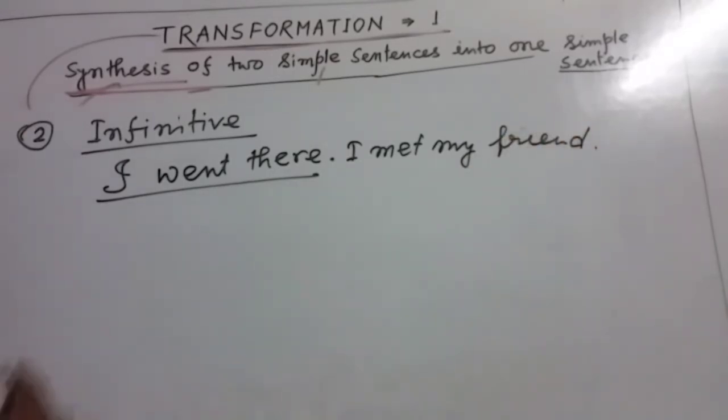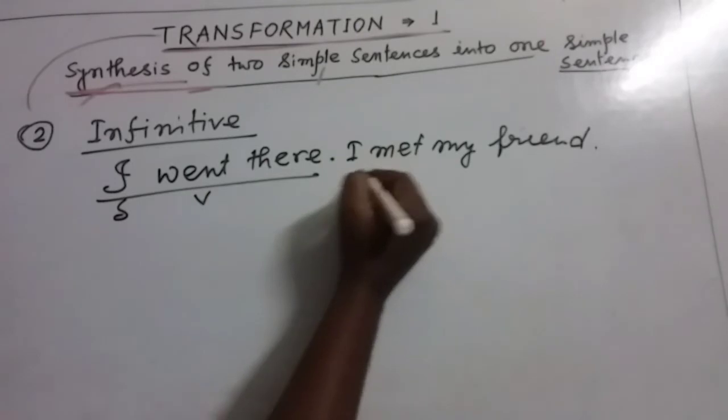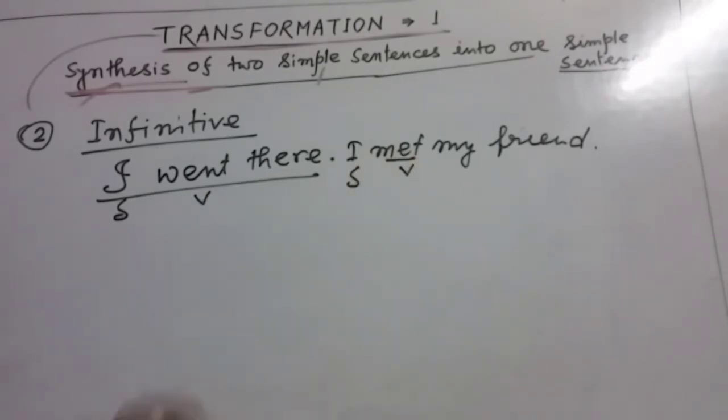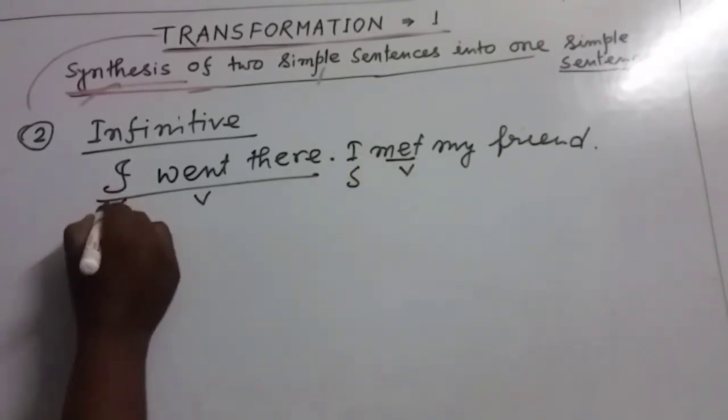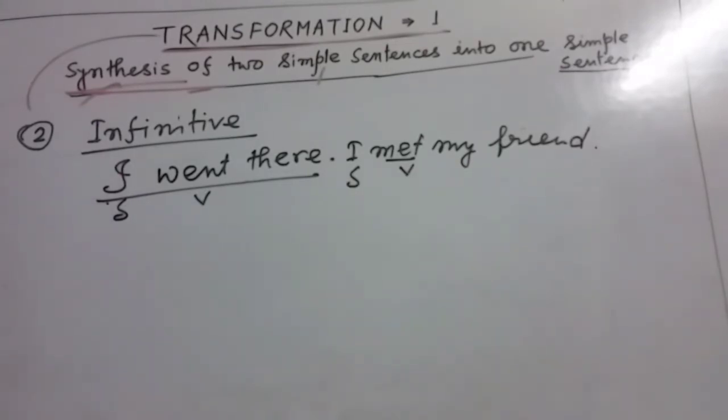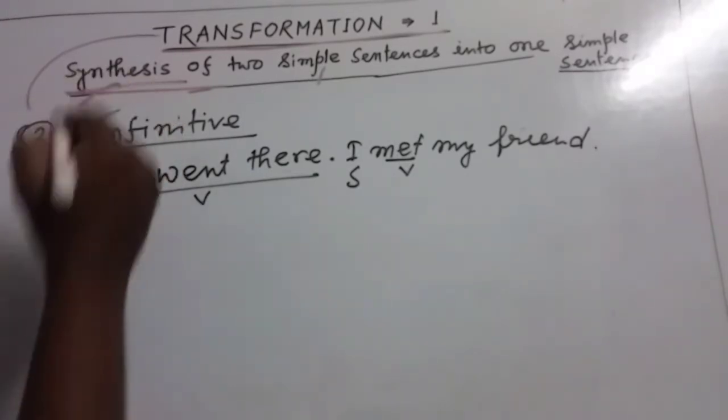This is the second sentence. So this is the subject, this is the verb, this is the subject, this is the verb. So this is one simple sentence, this is another simple sentence. We can combine these two simple sentences by using infinitive.